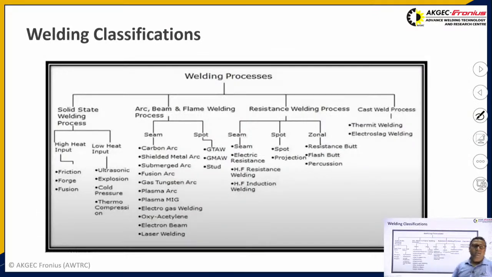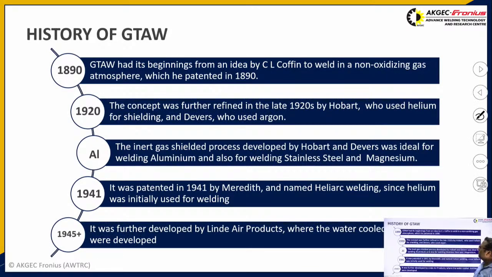Coming next, there are various welding operations through which we can perform welding. In order to weld aluminium, there are various welding operations like gas tungsten arc welding, gas metal arc welding, plasma arc welding, and so on. Coming to the history of gas tungsten arc welding, before its development, shielded metal arc welding and oxy-fuel welding were developed.